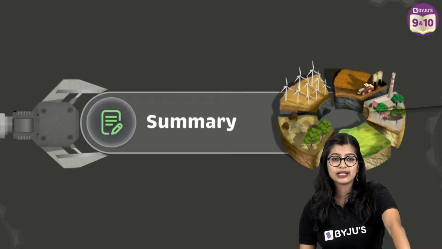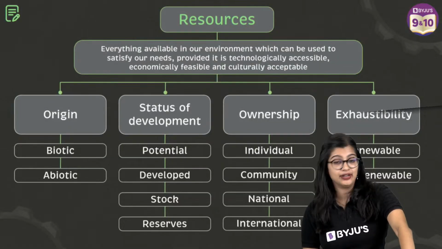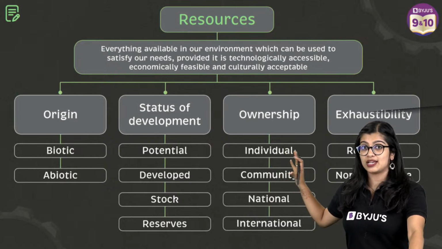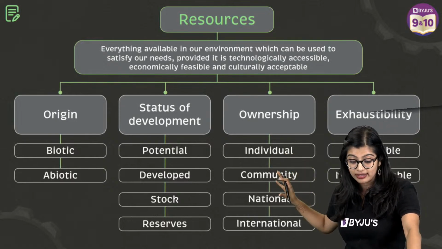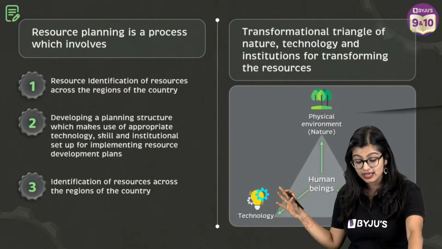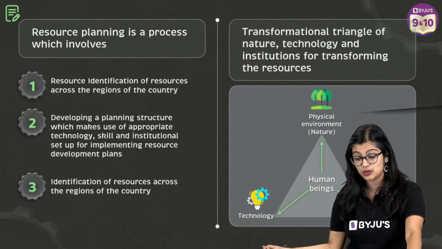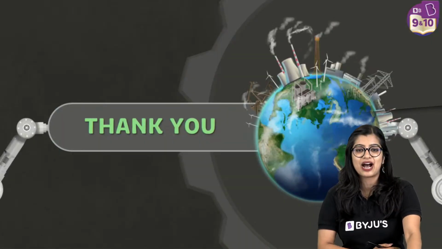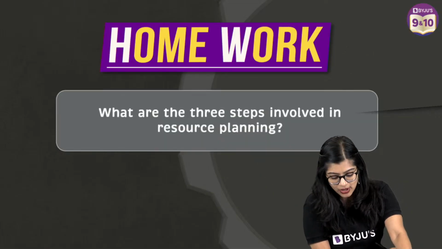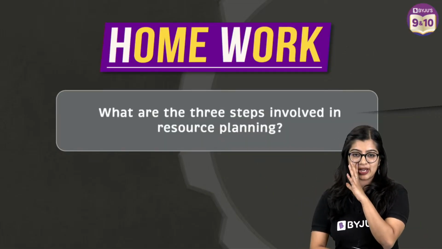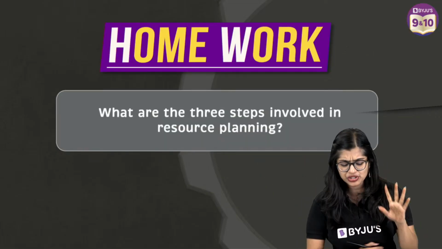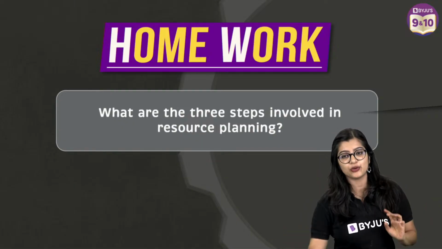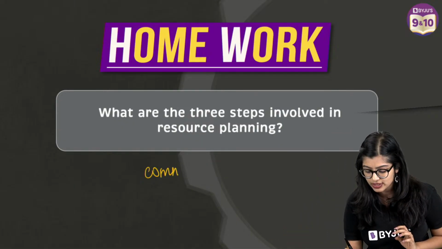Right? So with this, everybody, I come to the end of today's class. So now we know we started off with resources, what they are, we learned about their importance, we learned about the classification, we spoke about resource planning, we spoke about the transformational triangle, and with this, I come to the end. So everybody, this is your homework question: what are the 3 steps which are involved in resource planning? I need you to let me know in the comments of this video.